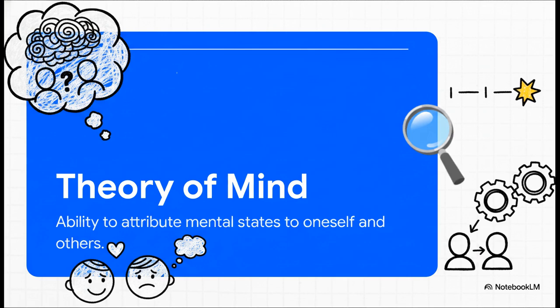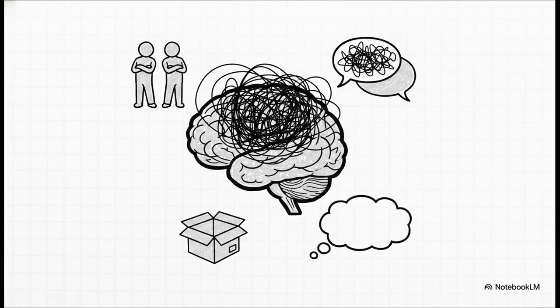It's the key to how we predict human behavior, how we interpret communication, and how we understand emotions. So you might be wondering, how exactly does this connect to autism? Well, back in the 1980s, the psychologist Simon Baron-Cohen proposed a really groundbreaking cognitive explanation. He argued that the traditional diagnostic features of autism, which are known as Wing and Gould's triad of impairments, could actually be explained by a core deficit in theory of mind.